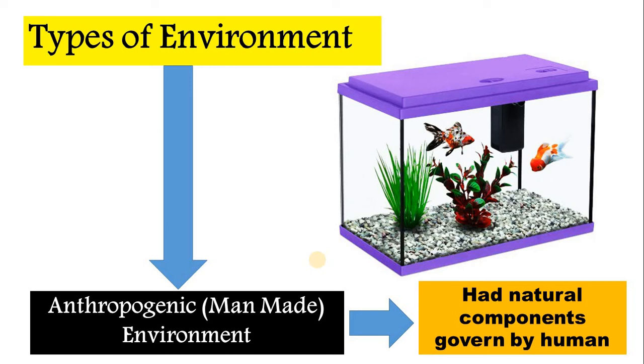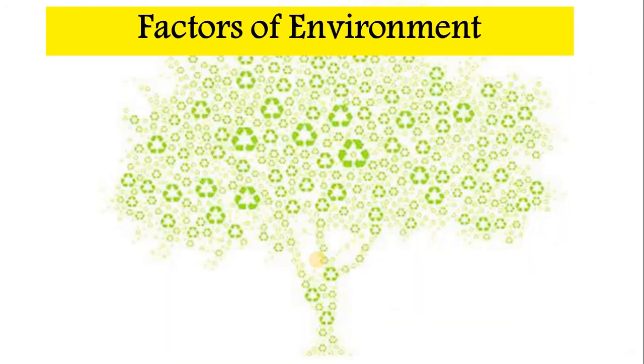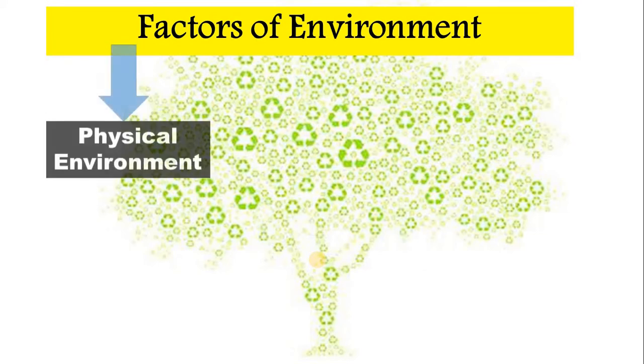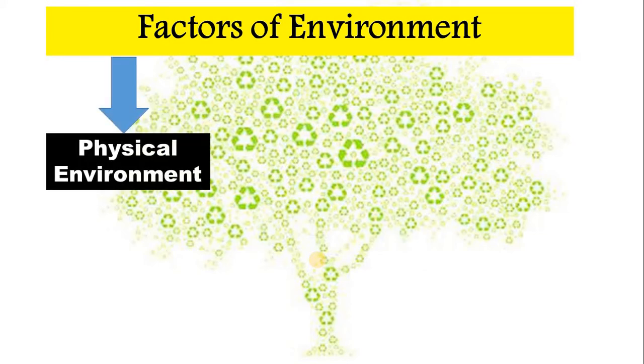That's why we call it the man-made or anthropogenic type of environment. Now let us discuss what are the different factors of environment. So different factors of environment could be of three types. The first one is physical environment, second one is chemical environment, and third one is biological environment. So we will discuss them one by one along with their examples.